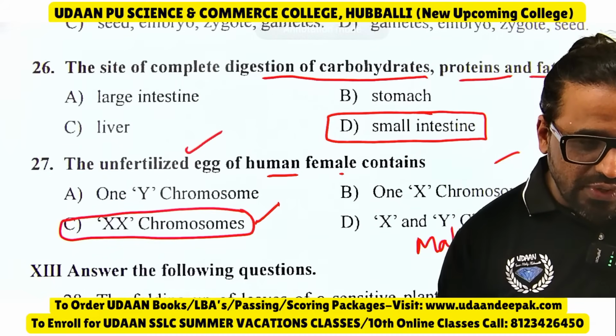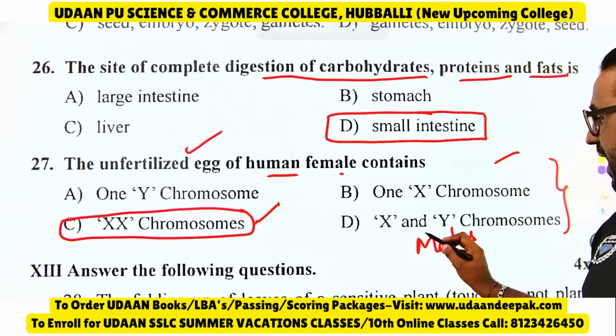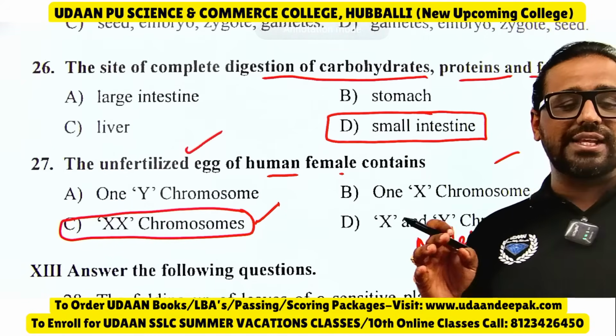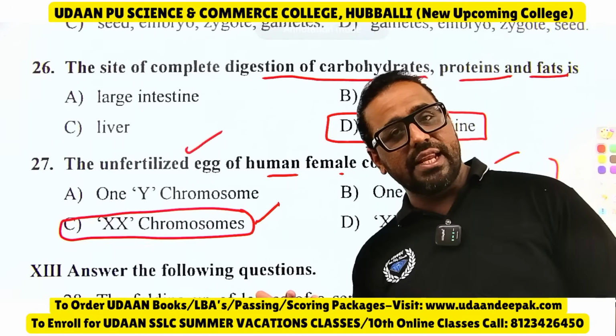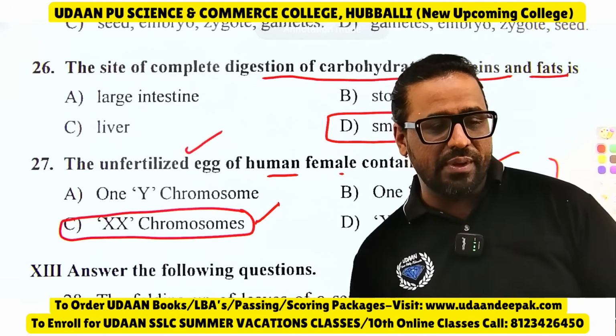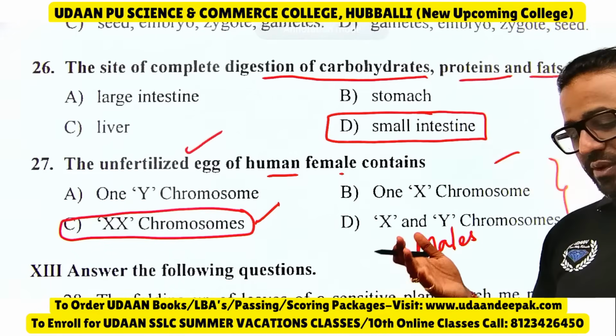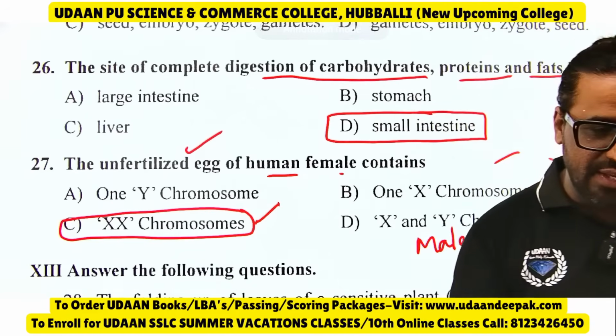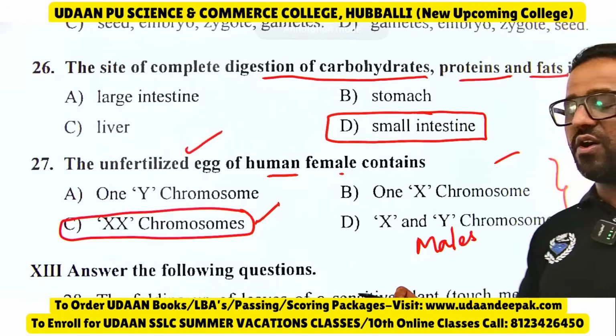Okay, so in males it is XY chromosome, in females the unfertilized egg consists of what? XX chromosome. Actually it is 23 chromosomes plus 1 X chromosome you should write, but XX chromosome will also give you the right answer there, so that is also accepted. Very good, Meghraj and all, Rizwan.